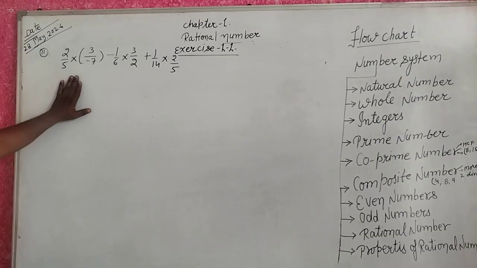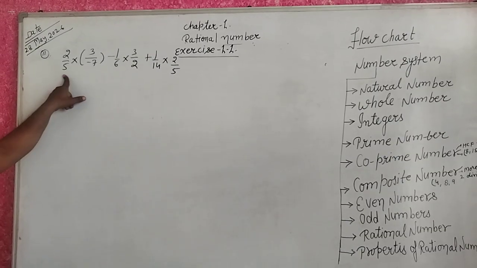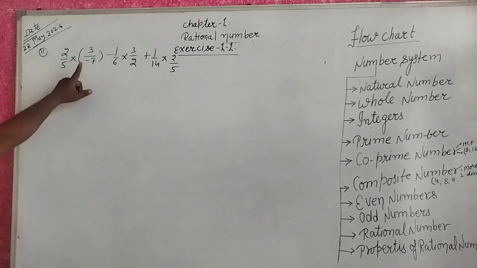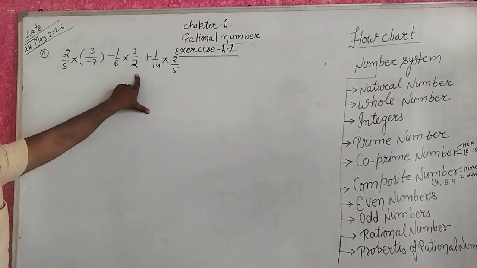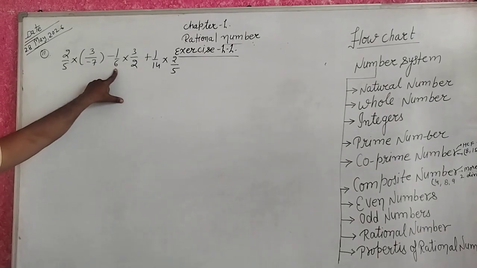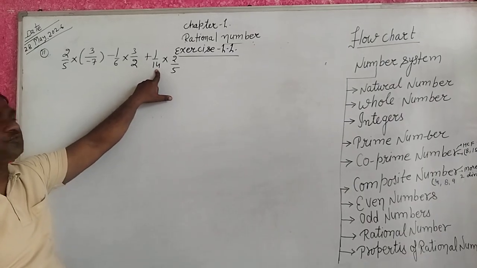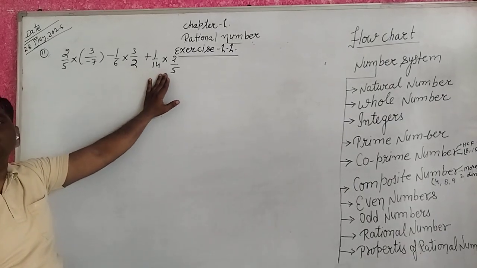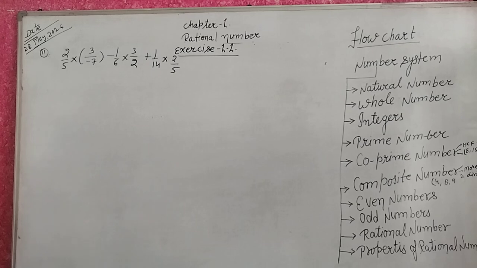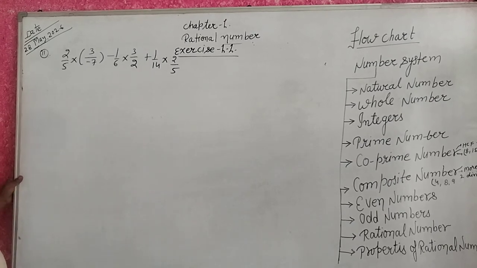You have given 2 upon 5, say 2 upon 5. 3 upon 7, not given 3 upon 7. Next, 1 upon 6, not given 1 upon 6. 1 upon 14, not given. Again 1 upon 14. So, we use here which property?